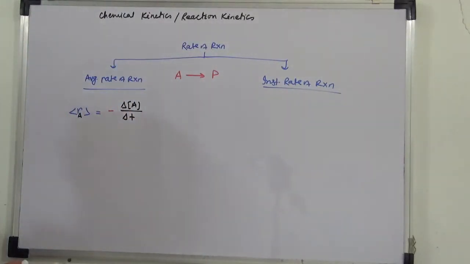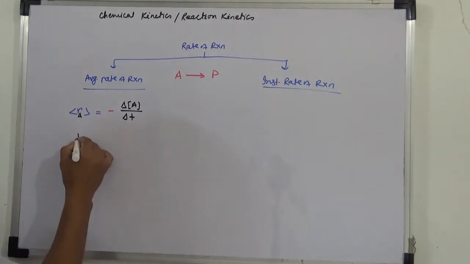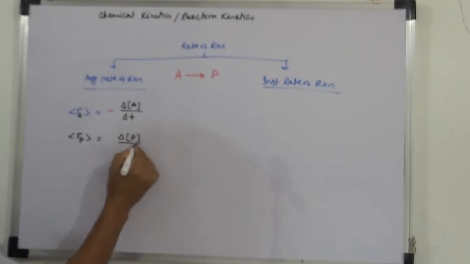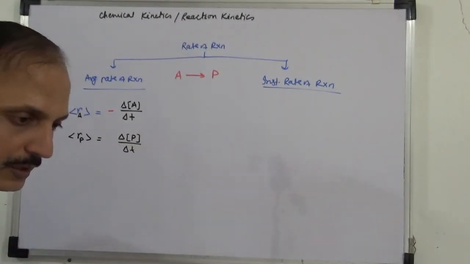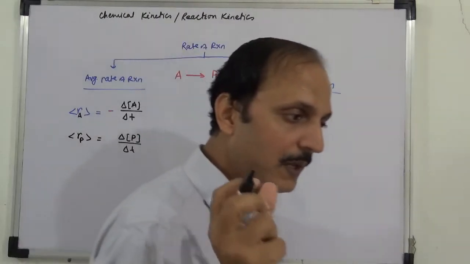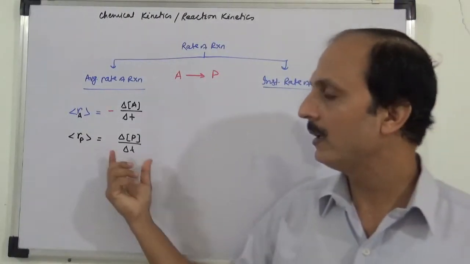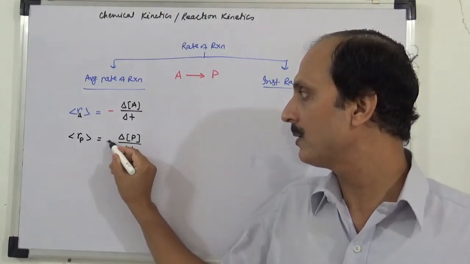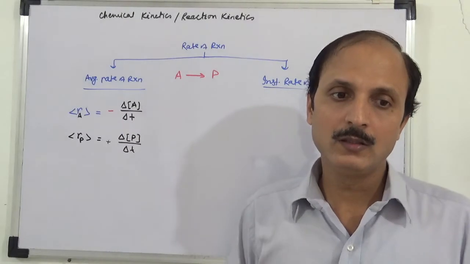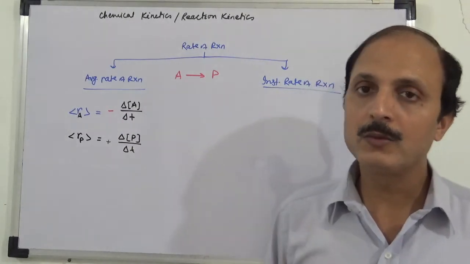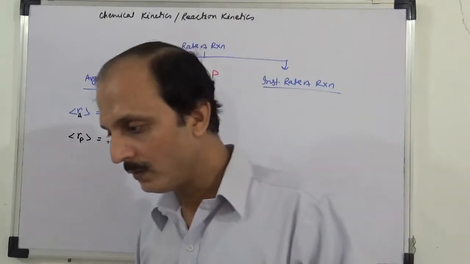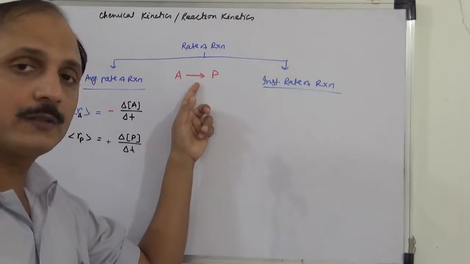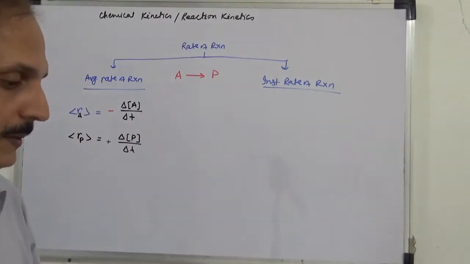Here average rate with respect to product क्या हो जाएगा, so rate with respect to product will be delta concentration of P by delta t, means change in concentration of product in a given time. The time span is large, then it becomes average. Here plus sign, why? Because concentration of product is going to increase. Concentration of product won't be decreasing if reaction is going forward direction, and we are assuming, since we are giving arrow sign, means reaction is going from A to P.